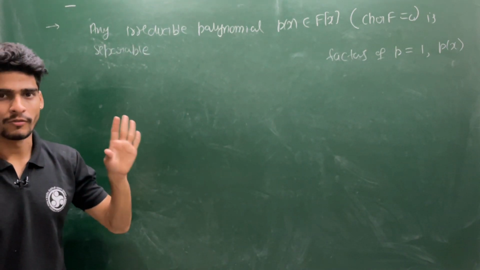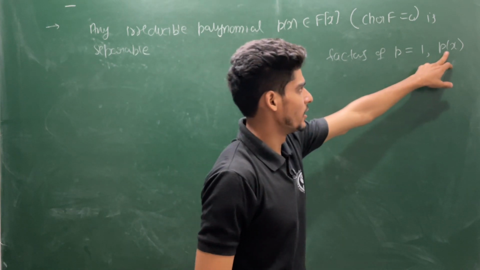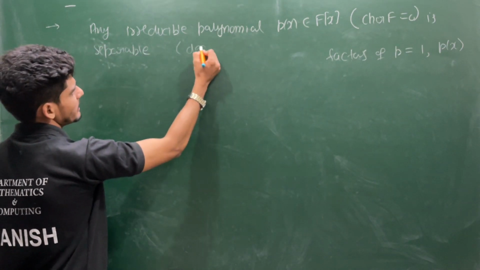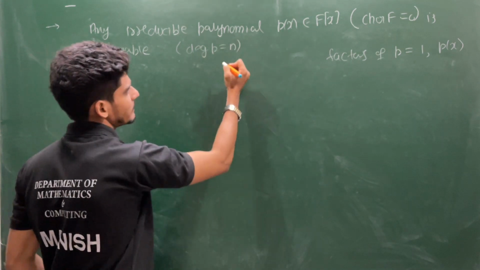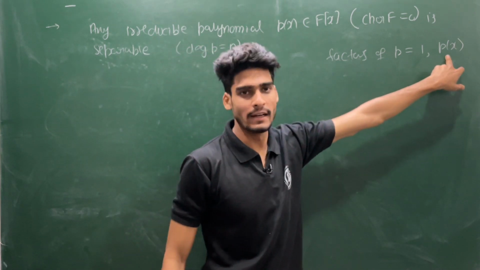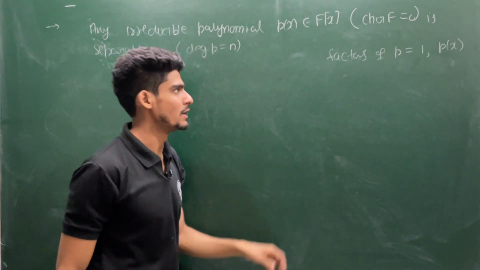No other factor will be there. See, the degree of P is, say, n. You can assume, without loss of generality, that the degree of P is n. So the factors of P are either a constant polynomial or a degree n polynomial, because it is an irreducible polynomial.